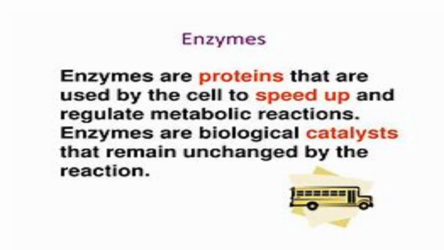The third type of enzyme is constitutive enzymes. These enzymes are produced in the absence of substrate. An example is the enzymes of the glycolytic series. Induced enzymes, the fourth type, are induced enzymes. These enzymes are only produced in the presence of substrate. See, in the presence of substrate, it is an induced enzyme, and in the absence of substrate, it is a constitutive enzyme. An example of an induced enzyme is hepatic microsomal enzymes.